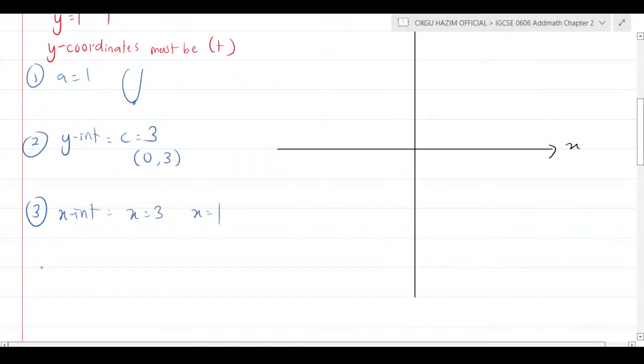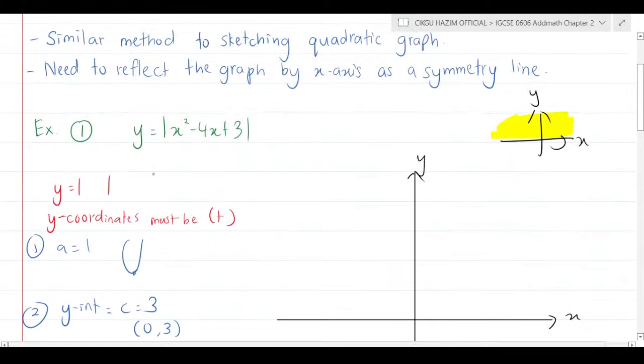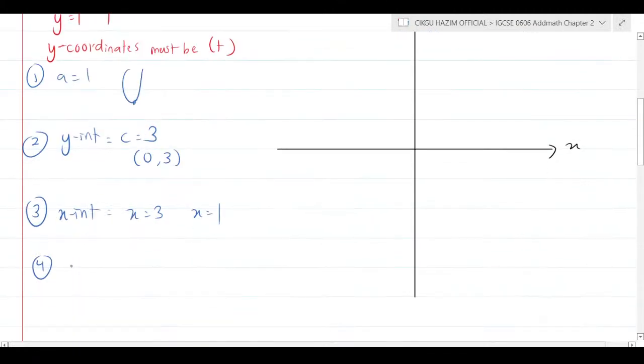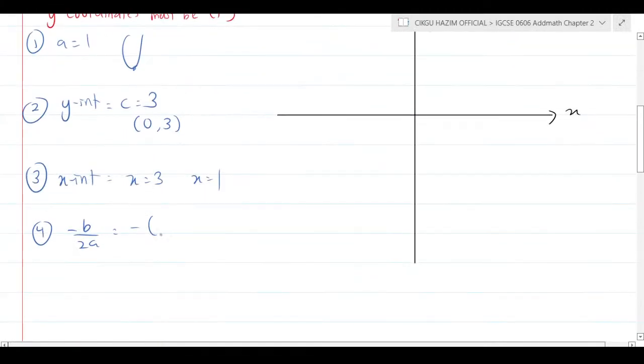You already get that. How about finding your minimum point, because this is smiling, by using negative b over 2a. Negative b over 2a, where your b is -4. So -(-4) over 2 multiplied by a, where a equal to 1. So you get +4 over 2, which is 2.